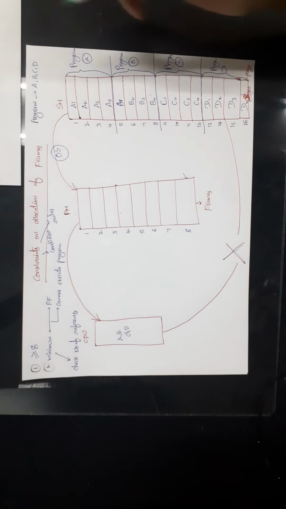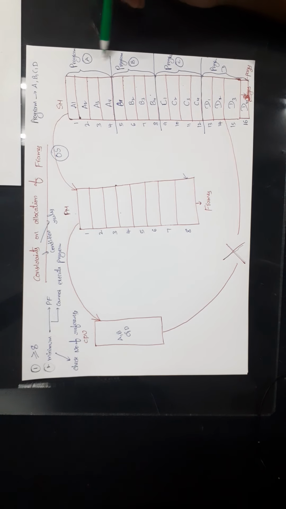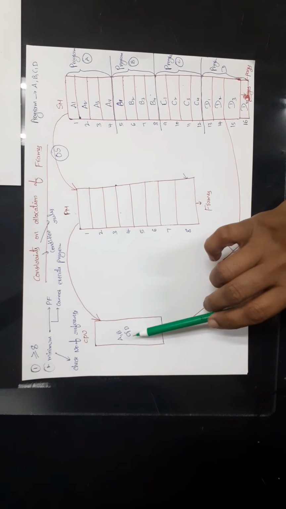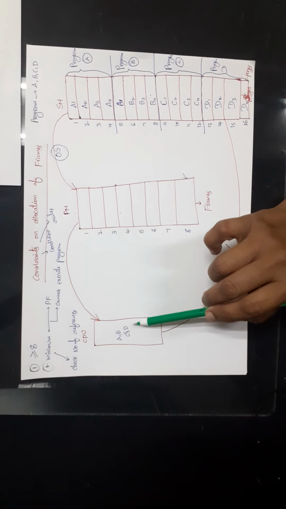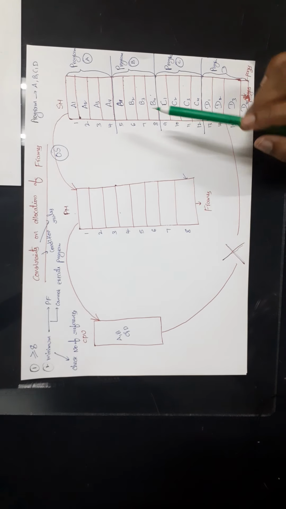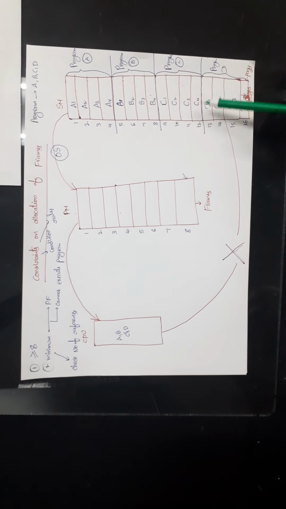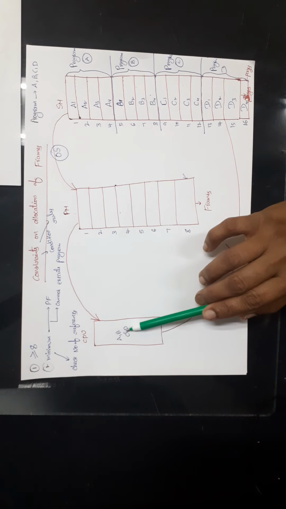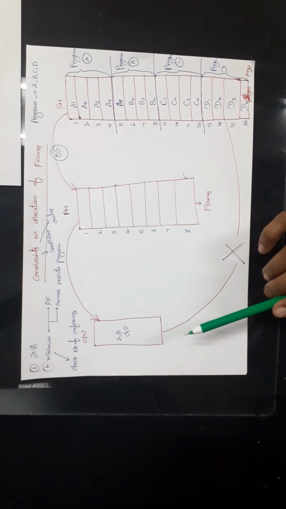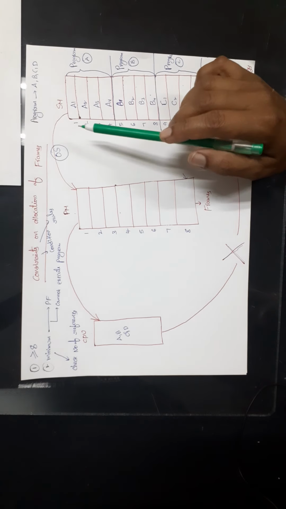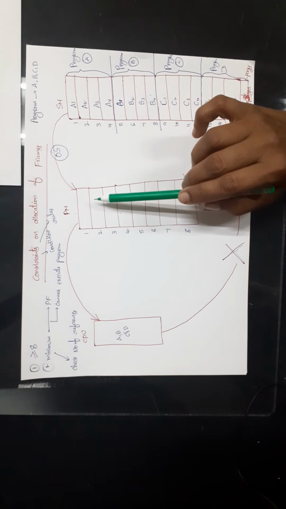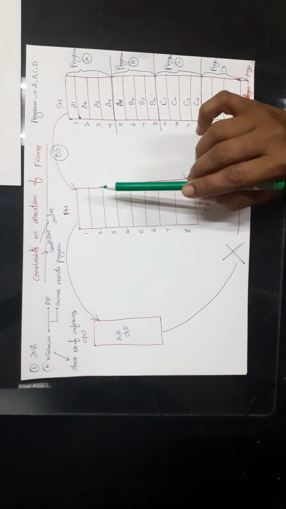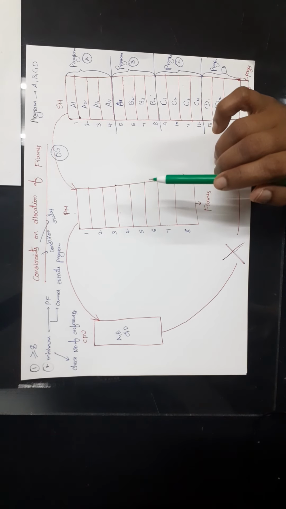Now, here we have 4 programs A, B, C and D. Now CPU wants to execute A, B, C, D, right? So we should load these processes into the primary memory. Then only CPU can access the data and can execute the data. So now while allocating the memory for the processes, we should follow some rules. We will discuss those rules now.